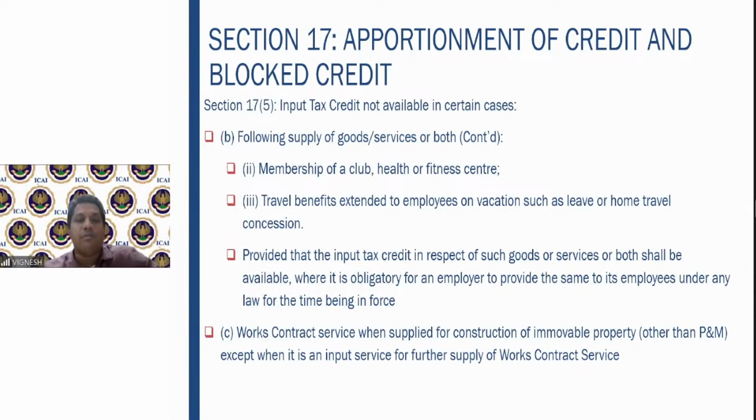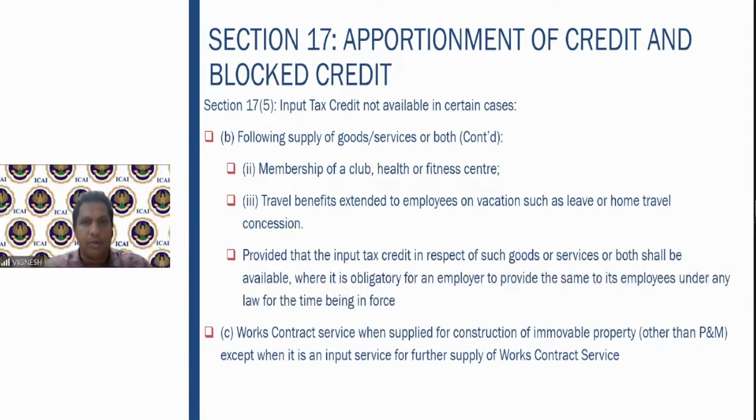But if I am using it for further supply of works contract service, then let us take two examples here. First thing, I am constructing one building. For that I am procuring the works contract service. I am procuring a contractor, he gives me a particular contract, labor, etc. Everything he does. I am constructing this immovable property. I cannot claim the input tax credit.